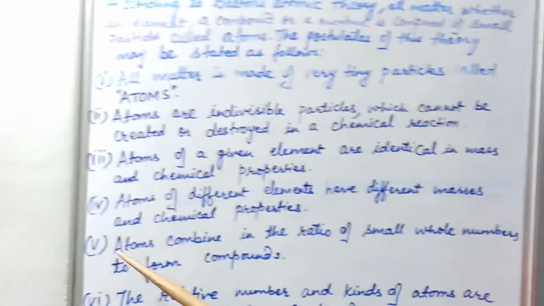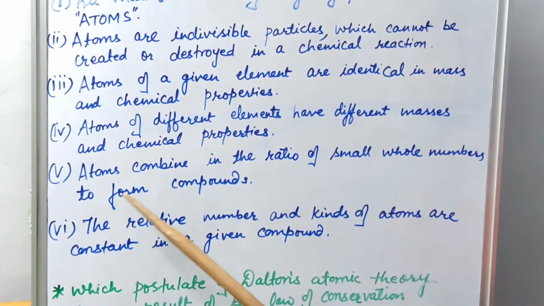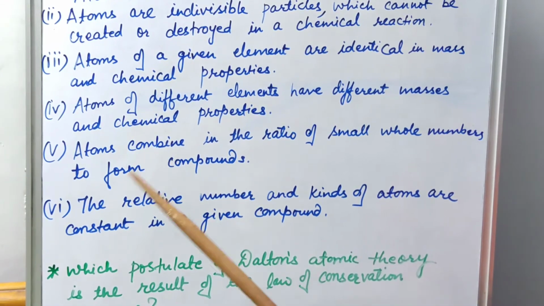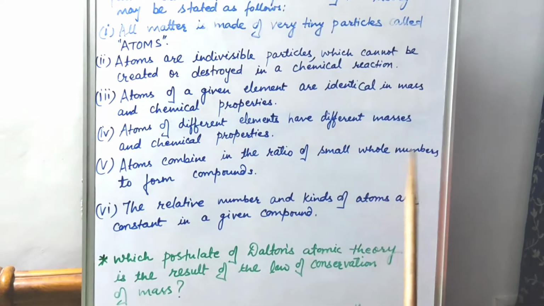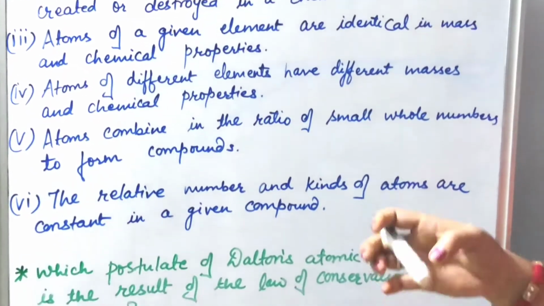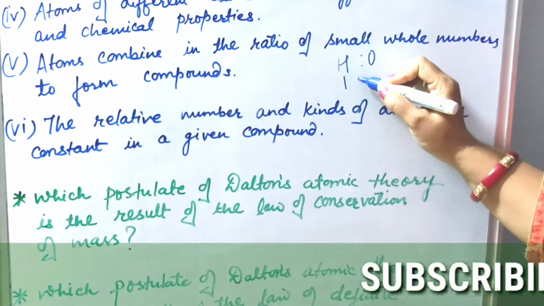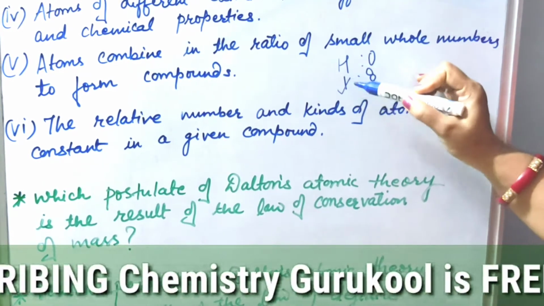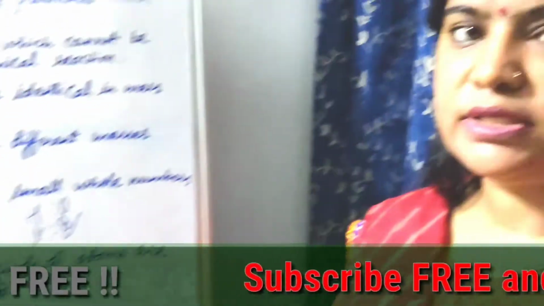Now the fifth postulate is that atoms combine in the ratio of small whole numbers to form compounds. This we have already studied during the laws. While studying the laws we discussed that hydrogen and oxygen always combine in the ratio of 1:8. Here 1 is a whole number and 8 is also a whole number. So the fifth statement is that.